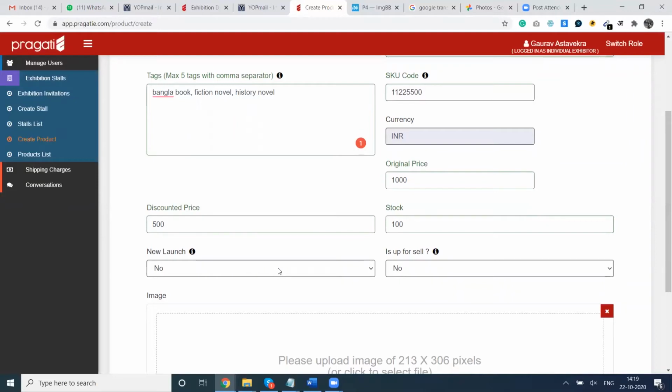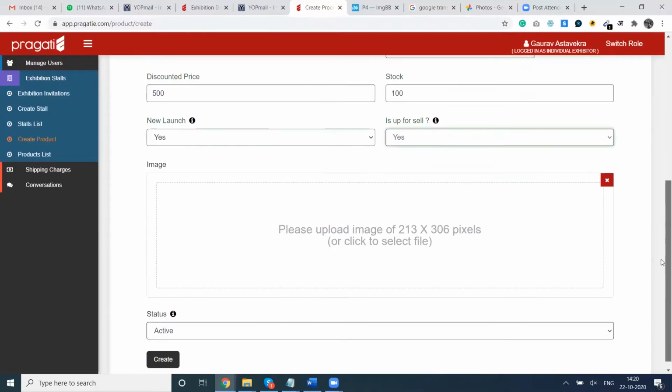New launch. So this is the feature whether the book is a new launch or an existing one. If you want to highlight a book as a new launch, you have to select yes. And whether it is up for sale or not, because certain books or products of different exhibitors are not available for sale. That is why this feature is there. You can select yes or no appropriately according to the product you are uploading.